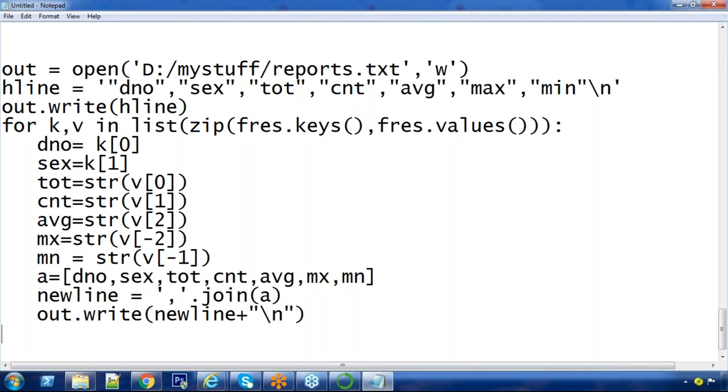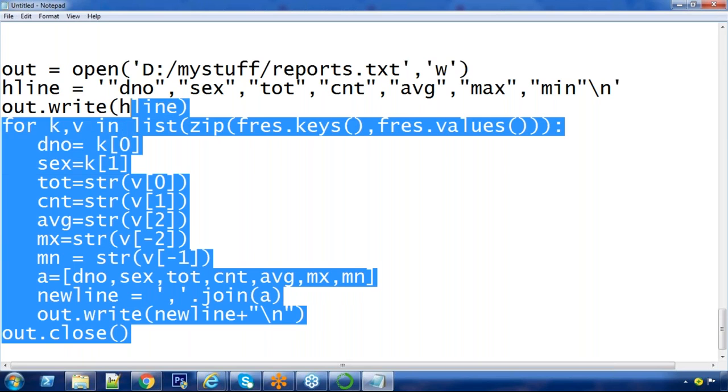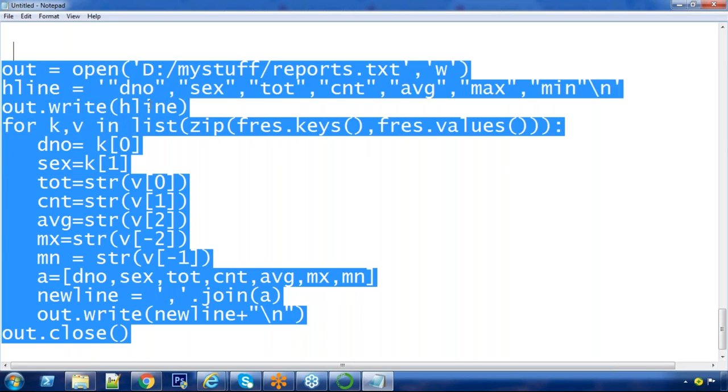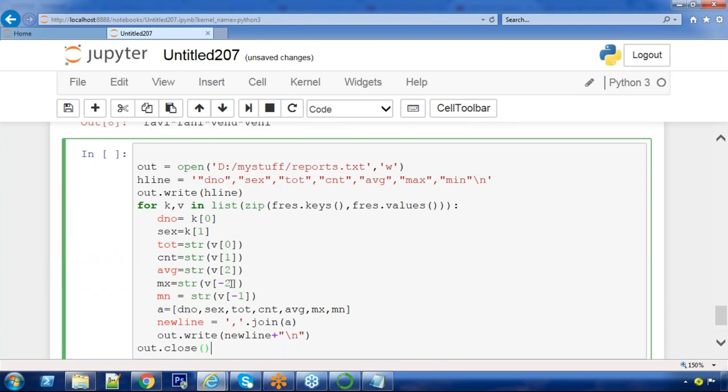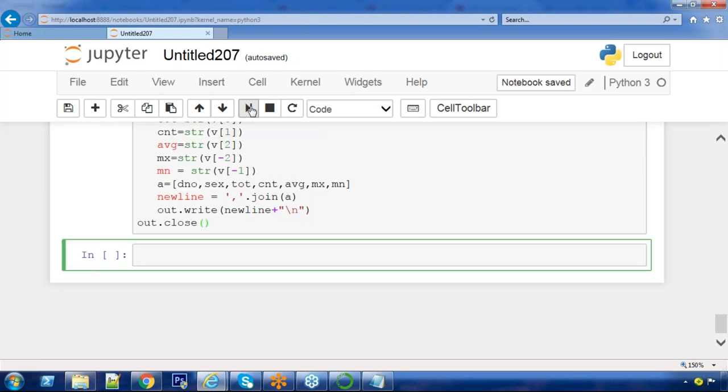So here I am saying out dot close. Your file object is out. You are closing that file. In the beginning you opened, in the end you closed it. Okay. Now check its execution. Done. Completed. Because we did not print any outputs, we have written that output into the file.